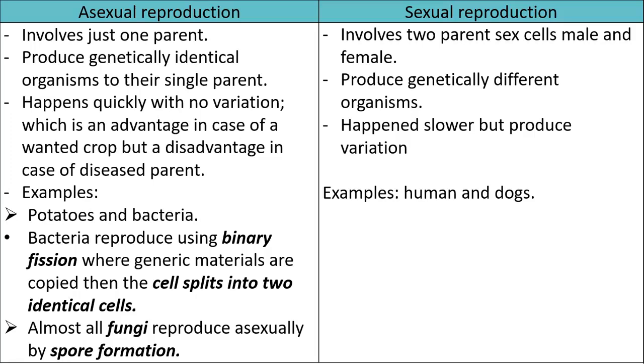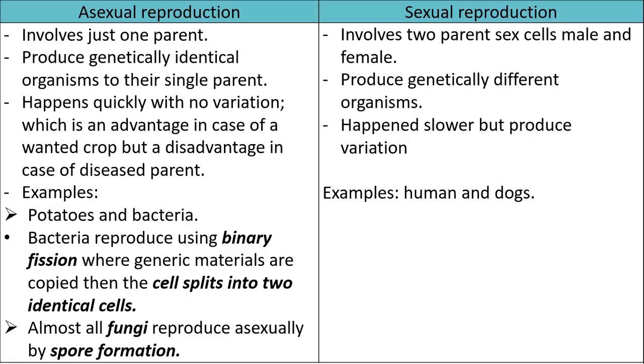Also, it happens quickly with no variation. Which one? The asexual reproduction. Because there is no need for finding a mate and taking time for reproduction. Asexual reproduction is fast and it has no variation. As we said before, the offspring are identical to the single parent. But it is an advantage in some cases when we need a specific feature to be in all of the crop, for example. But it is a disadvantage if I have a diseased parent because the disease will be in all of the offspring. But sexual reproduction is slower, but it produces variation.